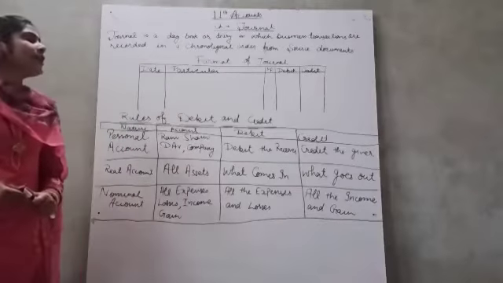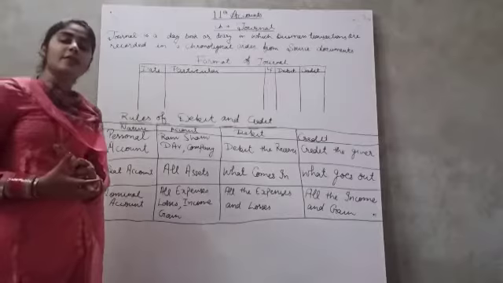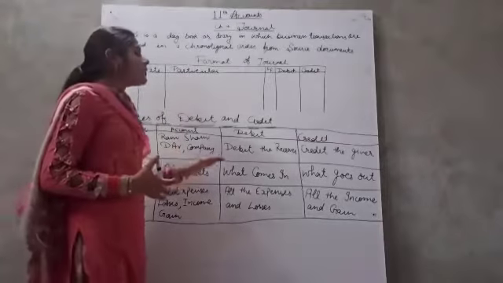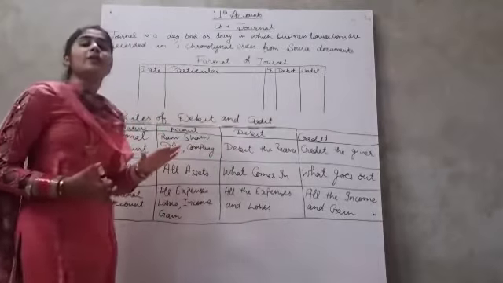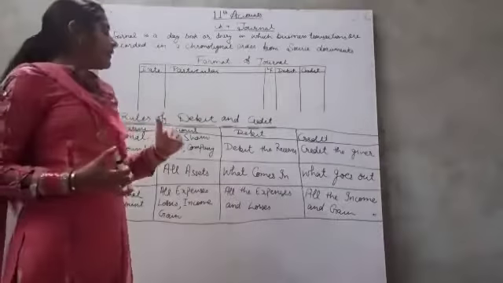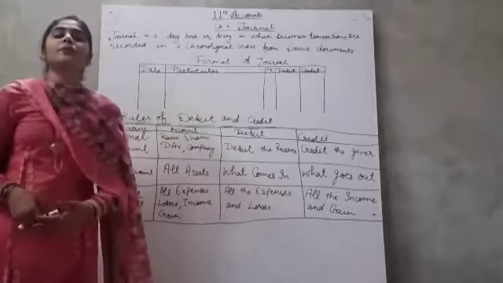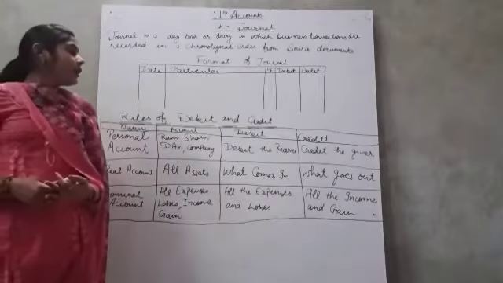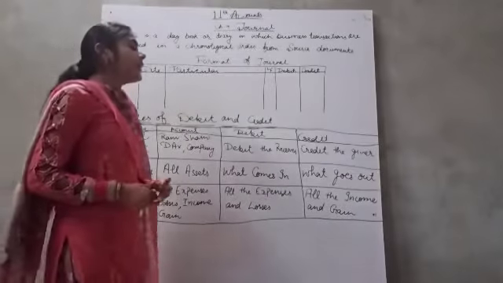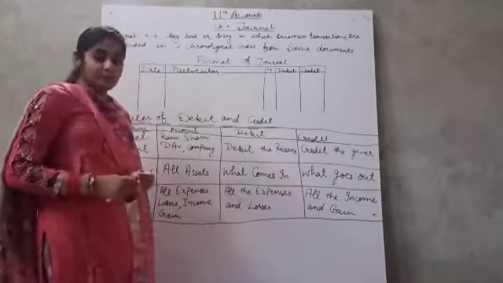And any income, like interest income and rent received, is credited. Gain means profit. If we sell any asset above its cost, it is called gain. All the gains and income will be credited.